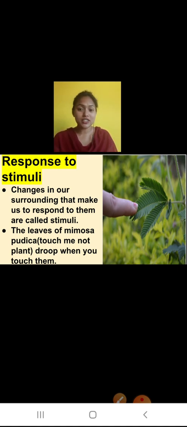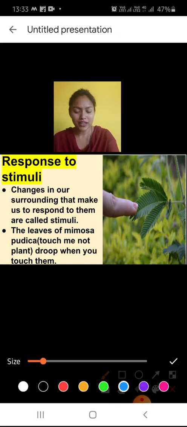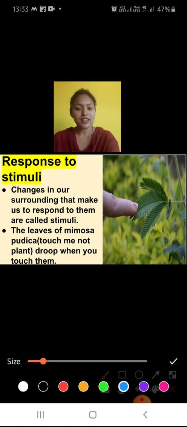Stimuli means the changes that are taking place in our environment, and also inside our body, that are affecting us. That is stimuli. Or we can say that when we feel hot, the sweat comes automatically. Yes or no? The sweat comes. Yes, this is also a stimulus. So what is a stimulus? Changes in our surroundings that make us respond to them are called stimuli. Means any change in our environment or inside our body that makes us respond.